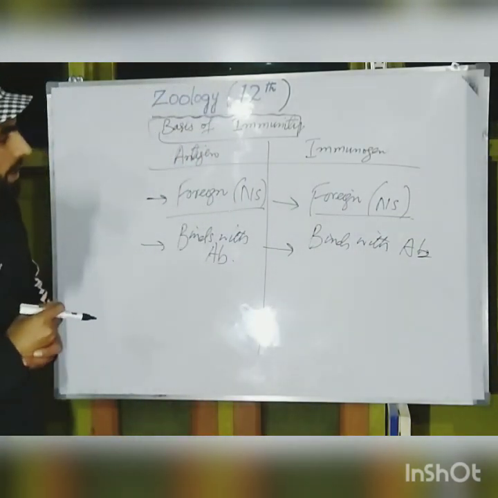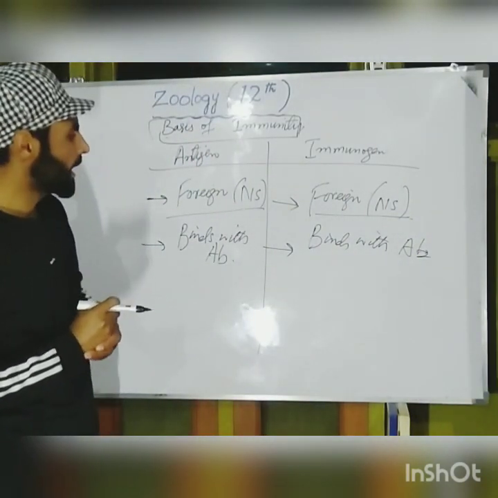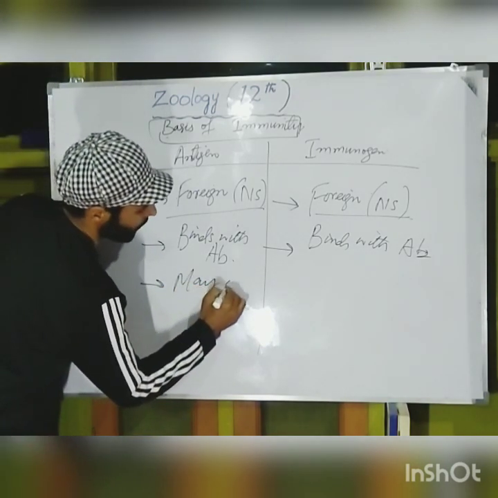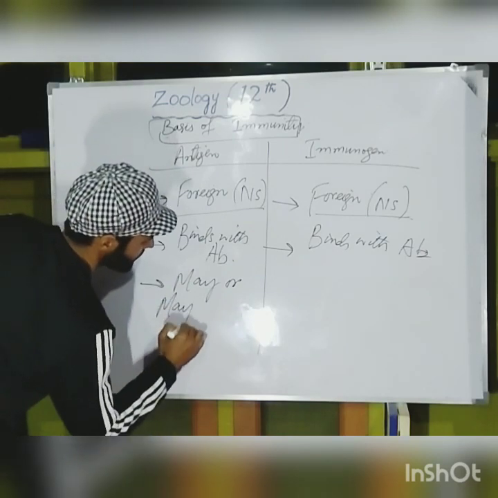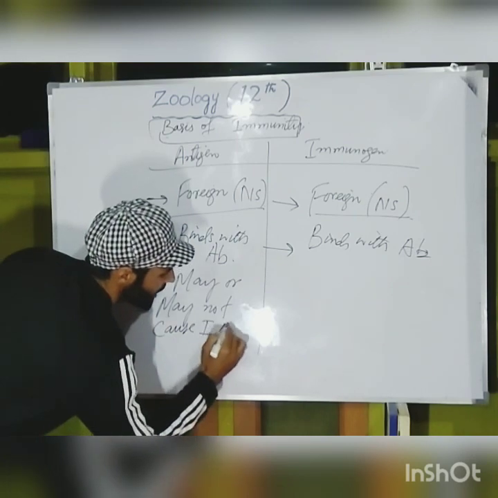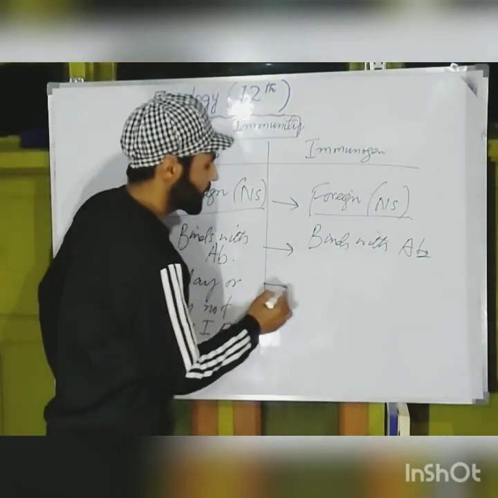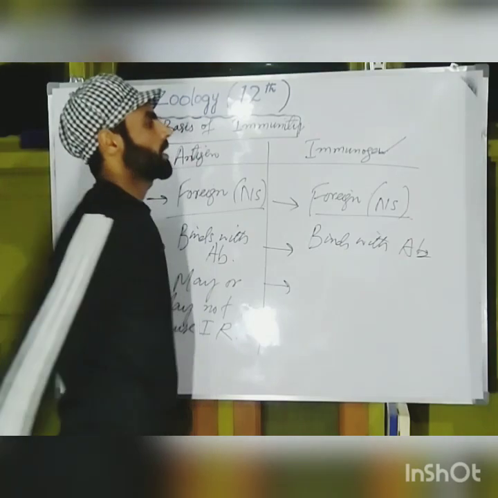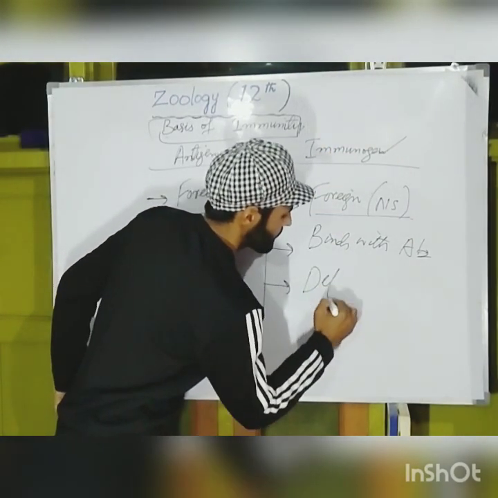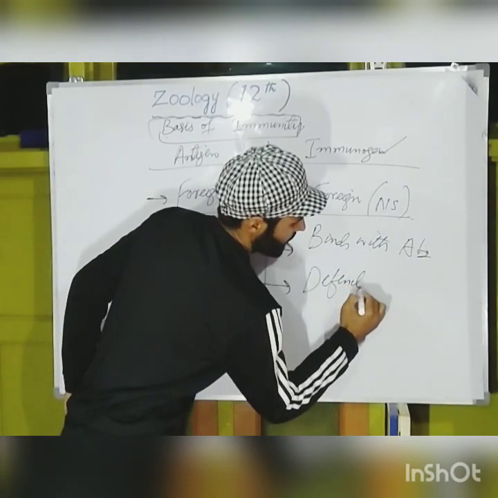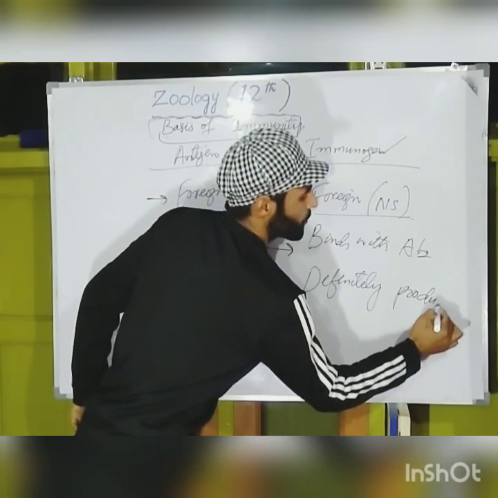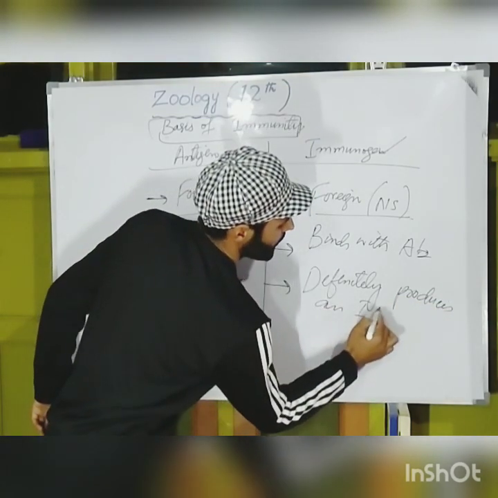Then where lies the actual difference? The difference is that an antigen may or may not cause an immune response, but an immunogen definitely produces an immune response.